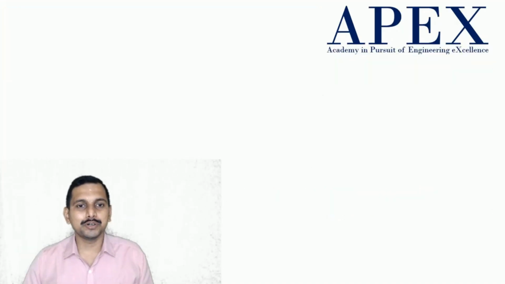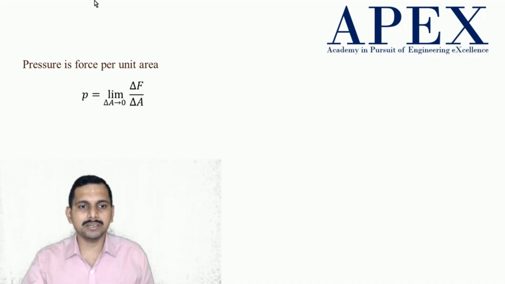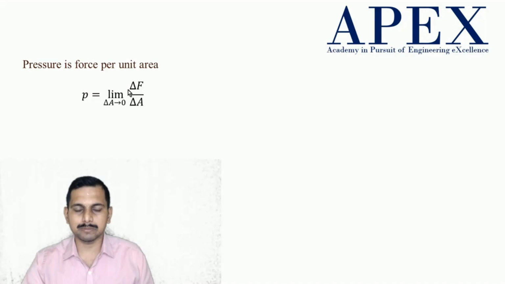Okay, so what is pressure? Everybody knows what pressure is, is it not? Pressure is force per unit area. Mathematically speaking, it is the limit as delta A tends to 0 of delta F by delta A. Delta F is the small force divided by small area. That's what delta means. Delta doesn't mean F2 minus F1. It means small force by small area.